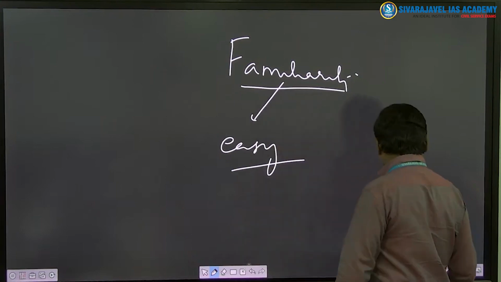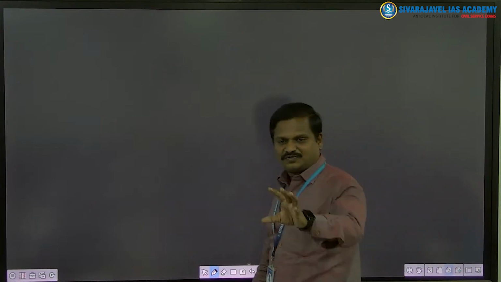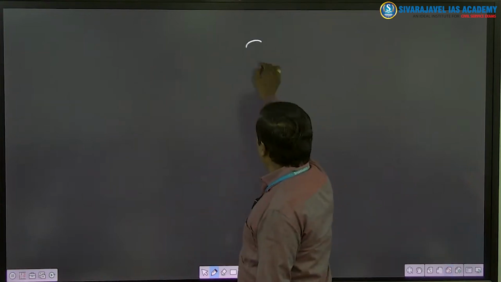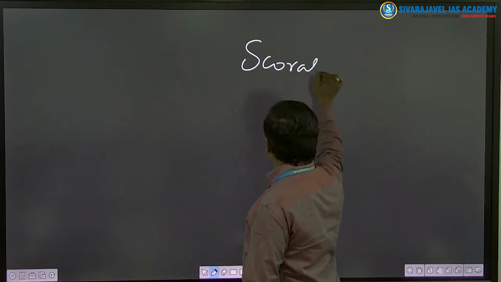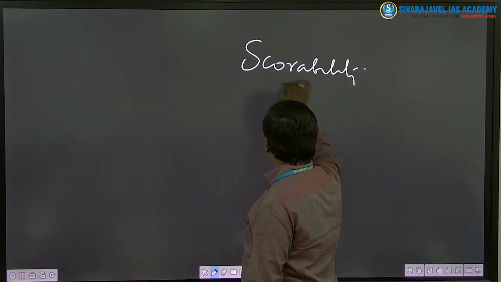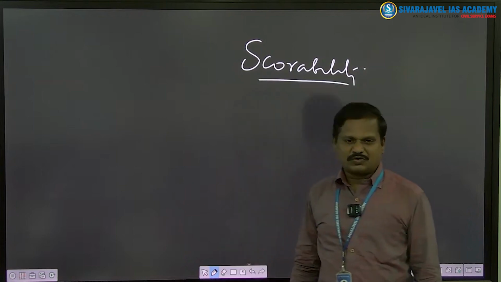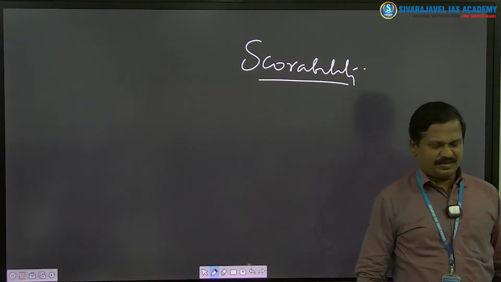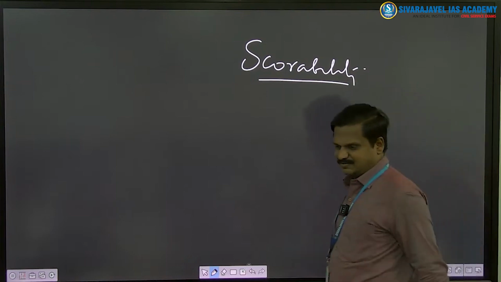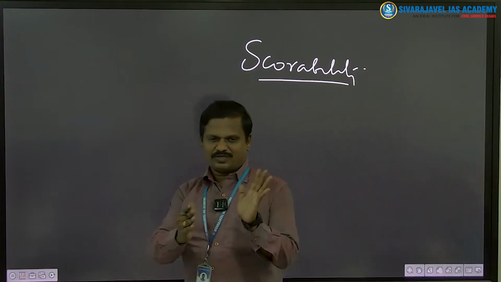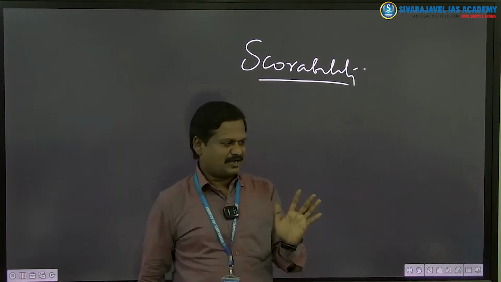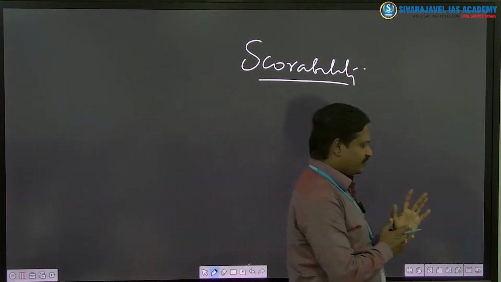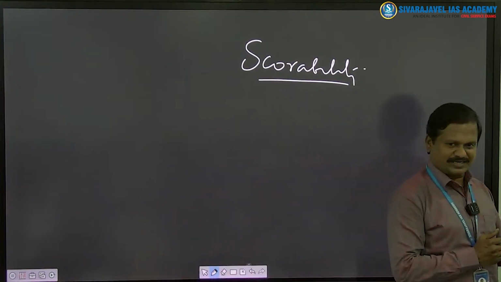And the third dimension, the third criterion of the suitability test, is what? Ultimately, this is very, very important. Am I able to score? Am I able to get that score which will take me to LBSNAA? Sociology is going to be your passport to LBSNAA. It is going to be a visa for NPA, National Police Academy.